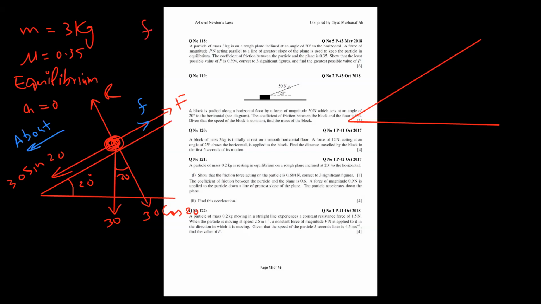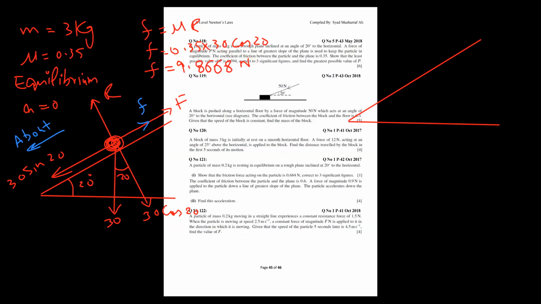And F is equal to mu R. Okay, R component is equal to this one, and mu value is given here, 0.35, times 30 cos 20. So I can type it and get my answer. It's not 3 SF, sorry, because this is not our final answer, so I will take 4 dp minimum. 9.8668 newtons. I got a friction force, so this friction force I got from here.